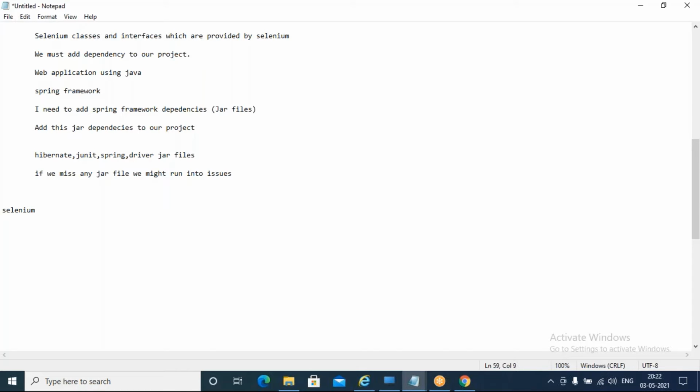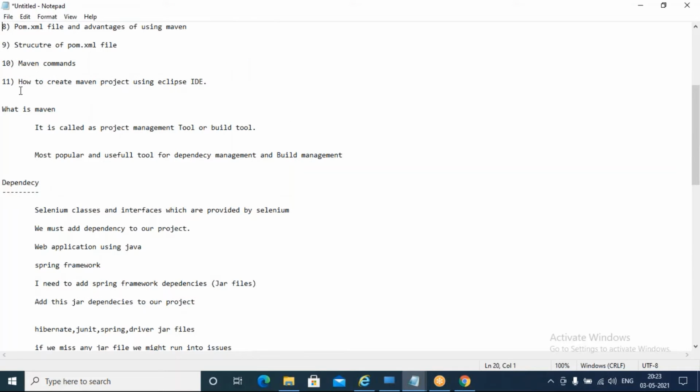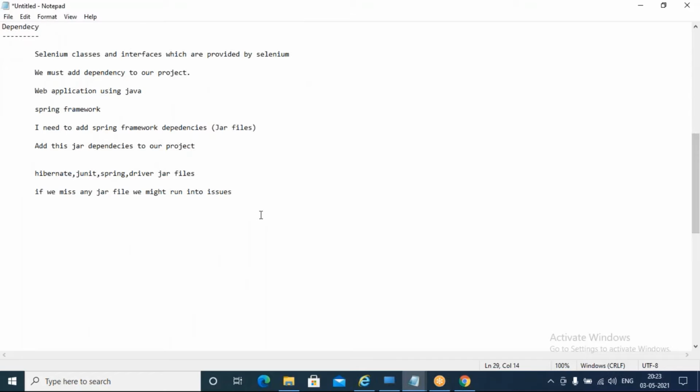Like this, you can mention n number of dependencies to Maven, and Maven will take care of all these things, with no missing jar files. Maven is a build or project management tool which handles dependencies for us within the project.